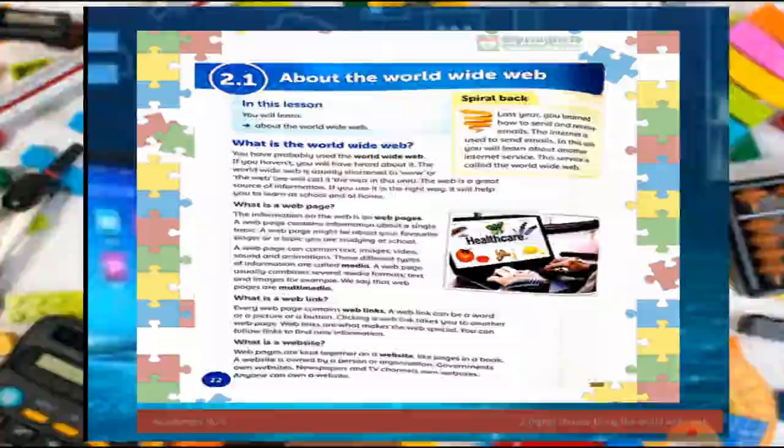A web link is basically a link. It can be a word, or it can be a picture or a button. When we click on it, we go to some other page. Basically, they're interconnected. They may be in the form of blue, and sometimes underlined, text. When we click them, the color of the text changes and we move to the other web page with the help of this web link.